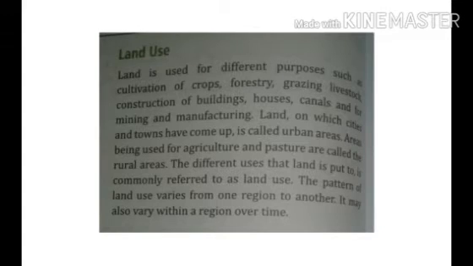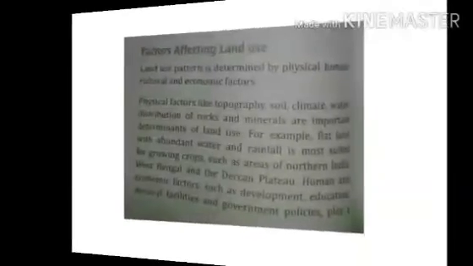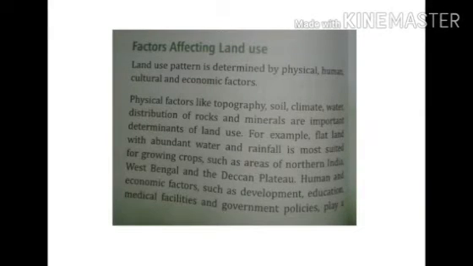So now next we'll see about factors affecting land use. So children, there are three factors that determine the pattern of land use. Those factors are physical factors, human factors, and cultural and economic factors.